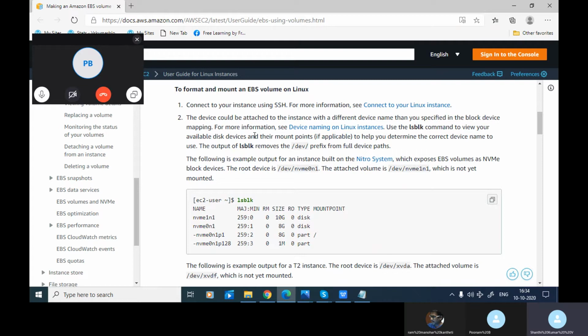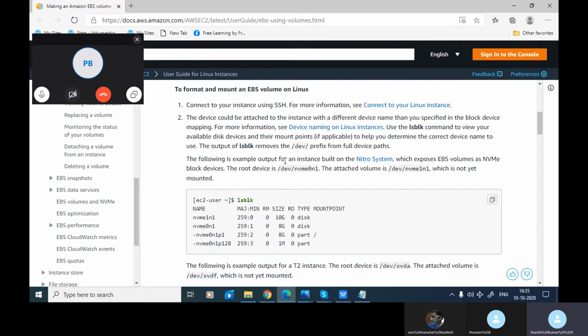After attaching this device, it will show the second device also, and mount points, if applicable, to help you determine the correct device name to use. The output of lsblk removes the /dev prefix from full device paths. Basically, the device names are shown with these.